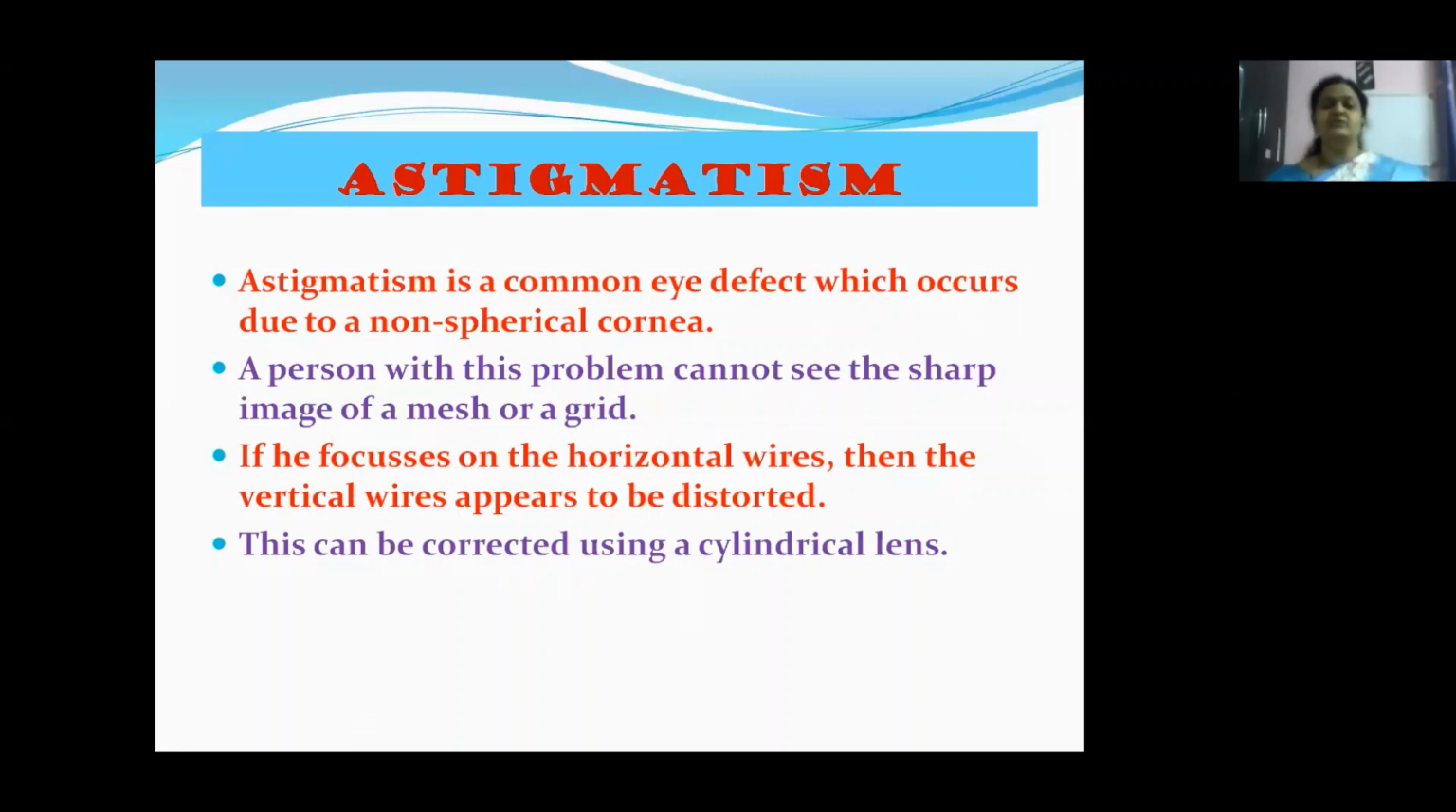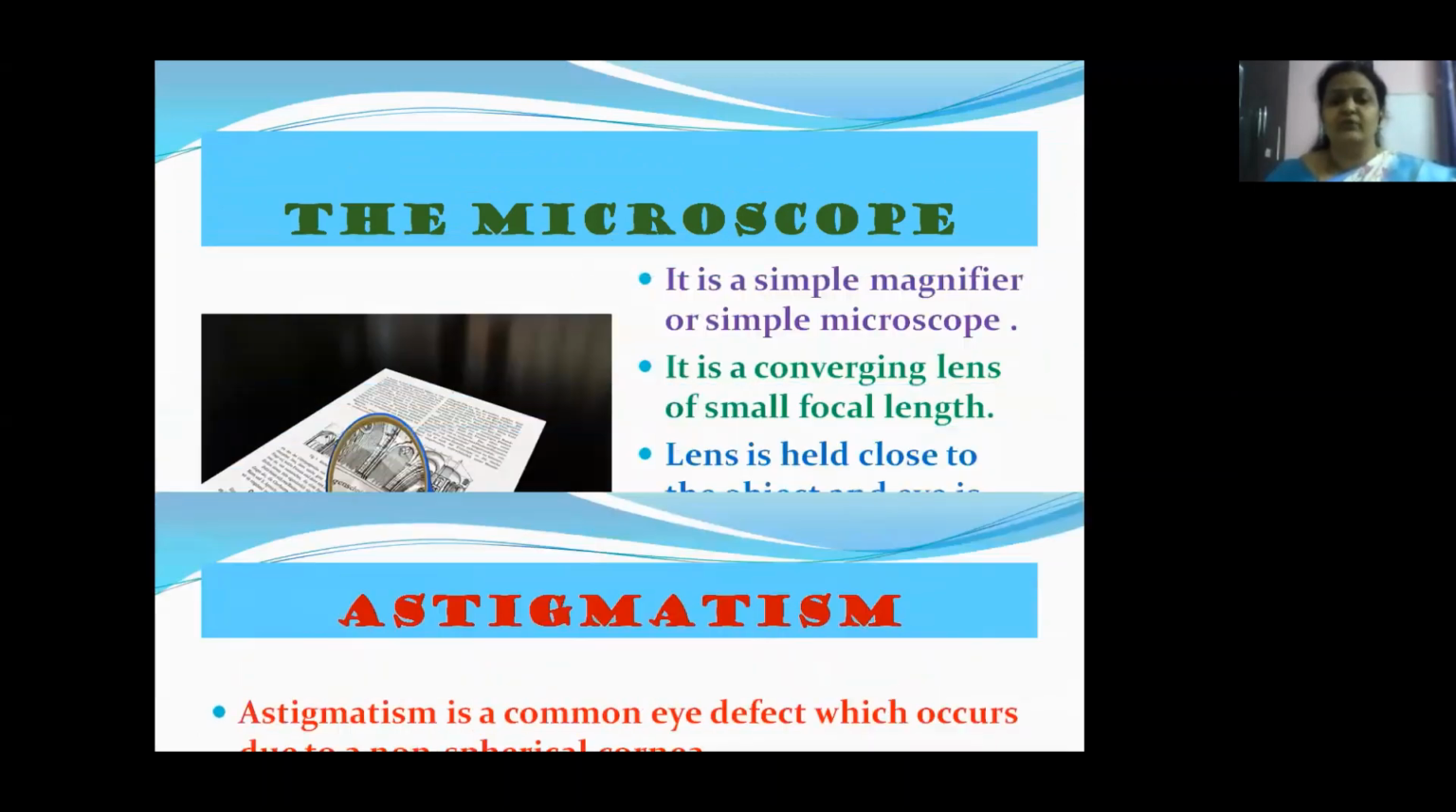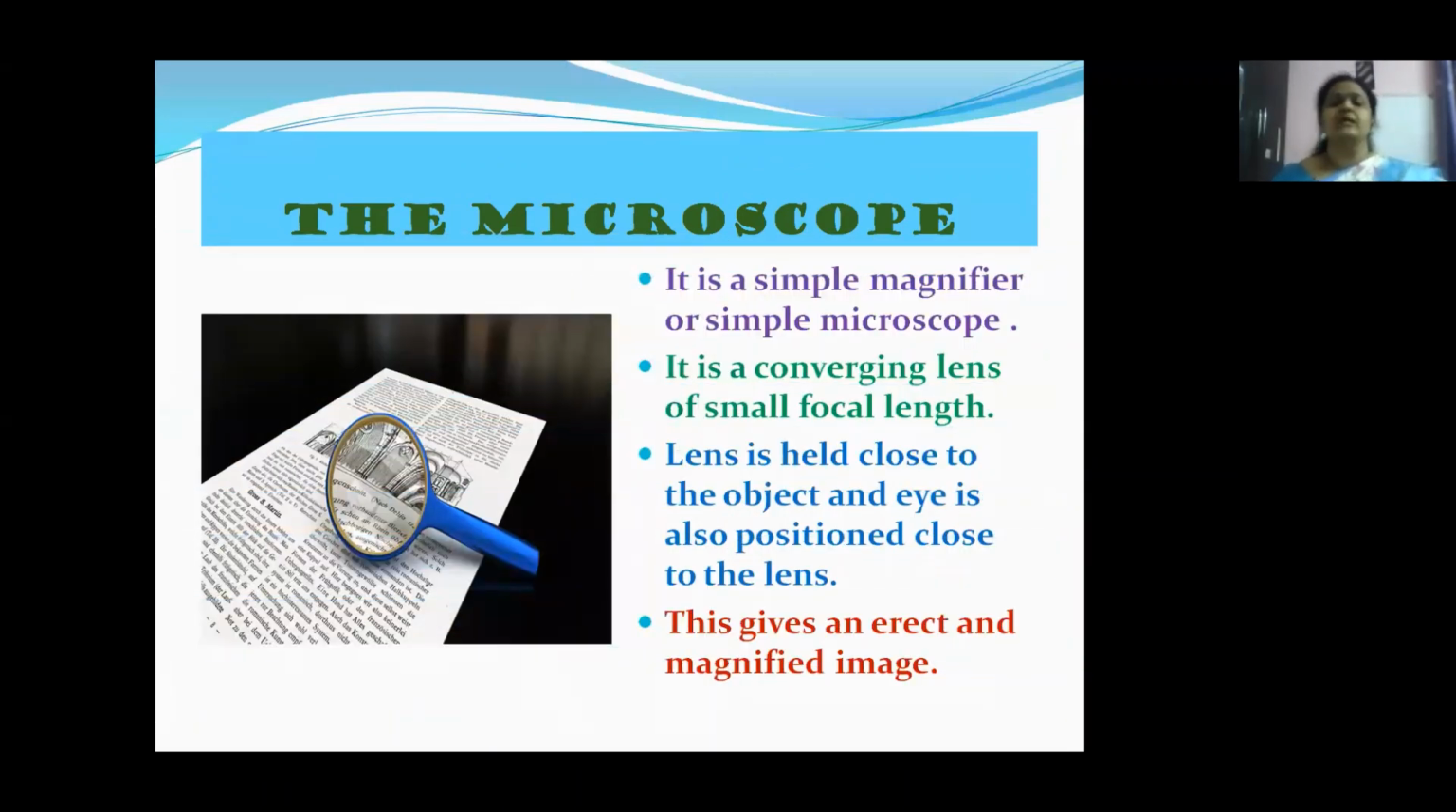Okay, children. So these were the different defects in vision that we have studied. Now let us go for our next topic, that is the microscope. Okay, children. What is a microscope? What do we use it for?